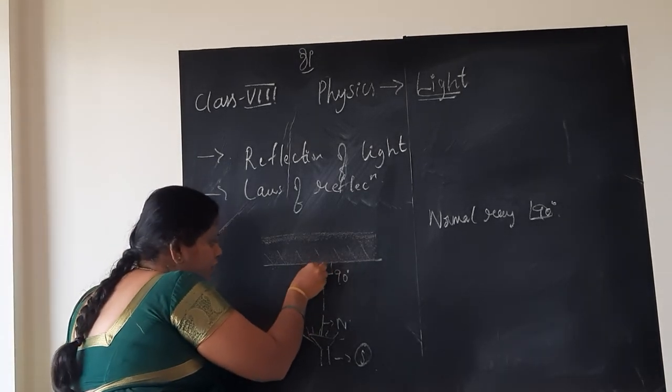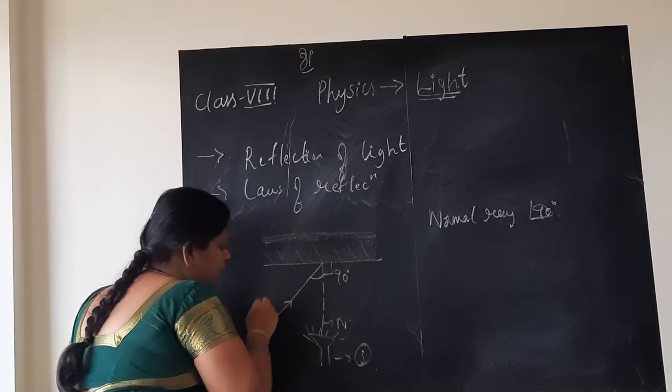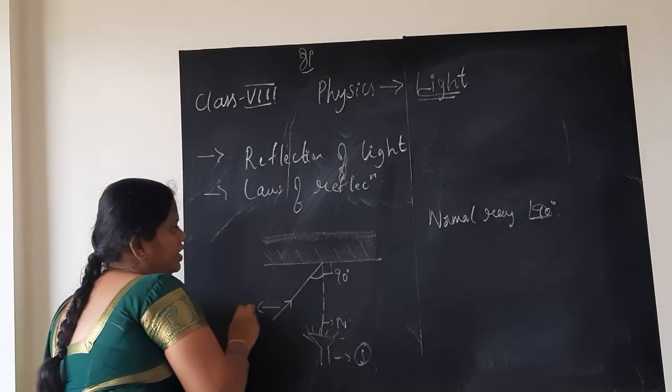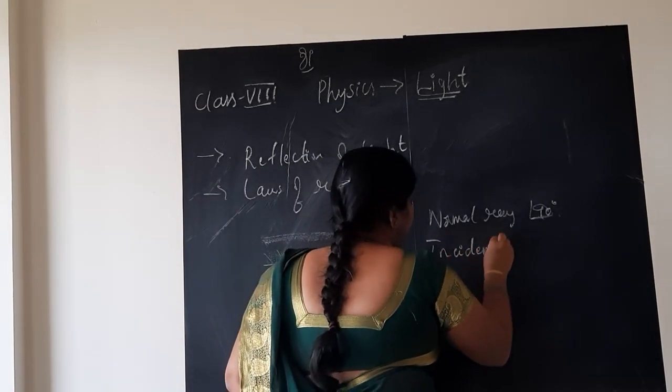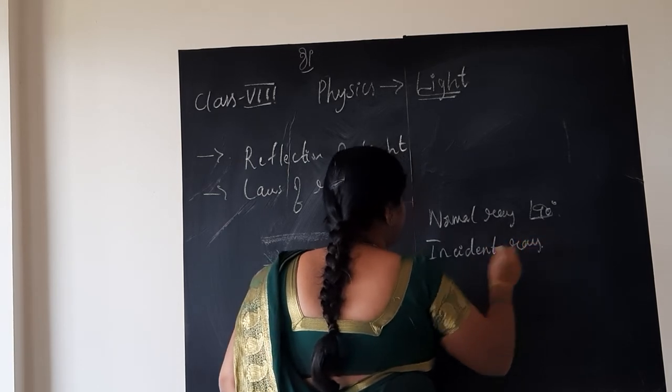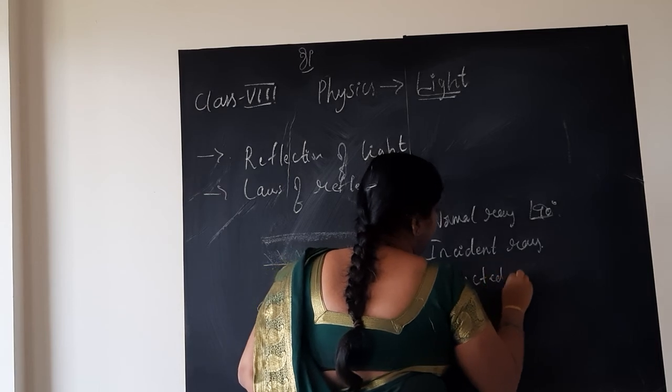Next, one of the rays of light we consider to be the incident ray. Normal ray, incident ray, and the reflected ray.